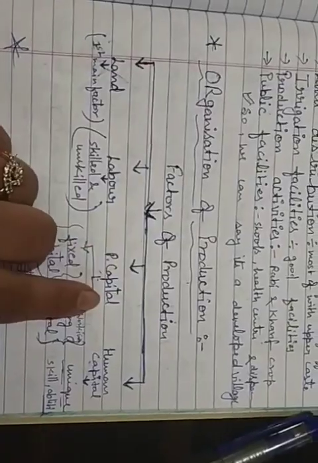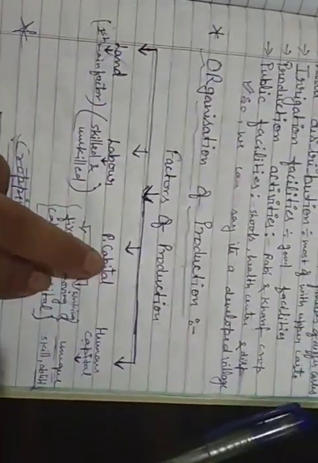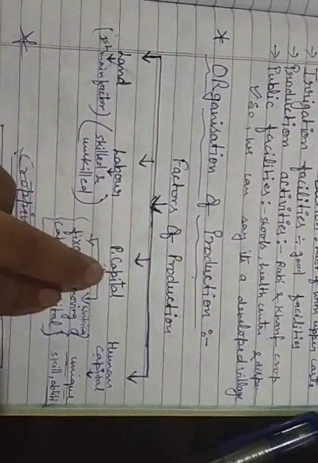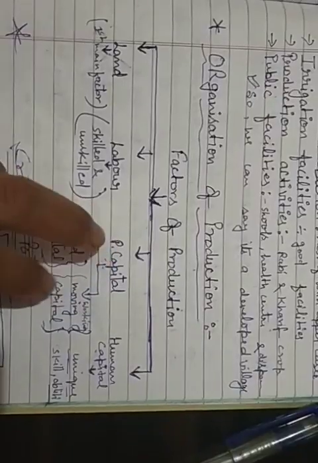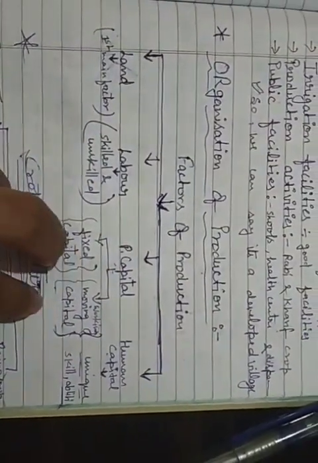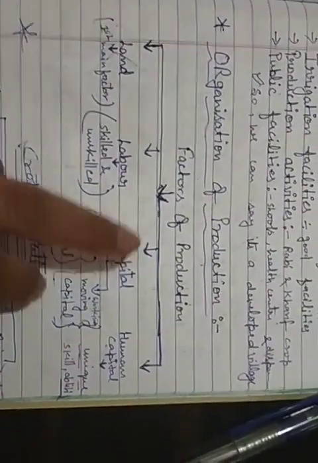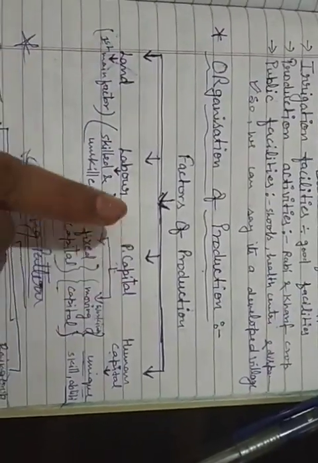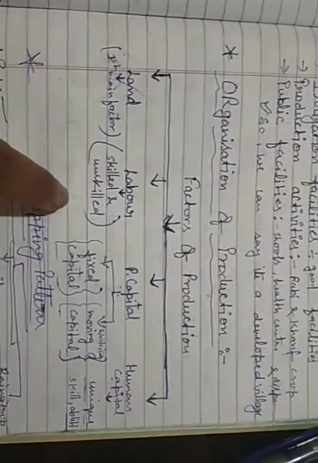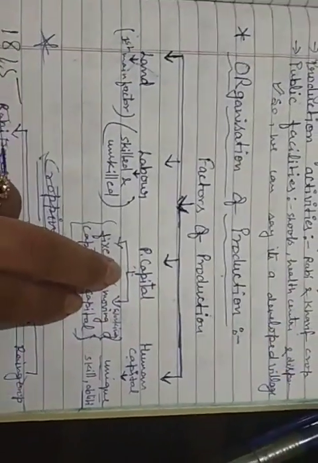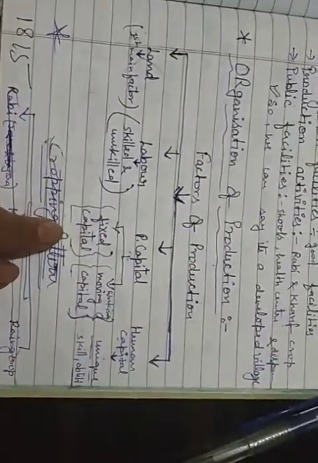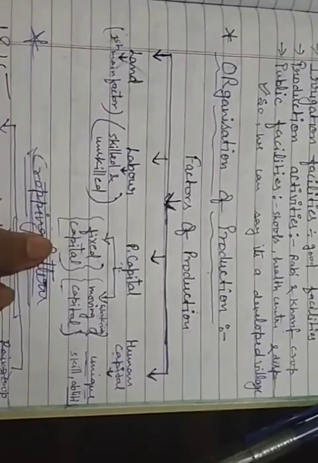Third is physical capital. So capital means money. Here what is the meaning of capital? Capital means money. So physical capital is also of course required, because without capital how could all that process be done. Okay, capital is required to purchase the land, capital is required to manage or to provide salary to the skilled and unskilled. So capital is required. Now this capital also we study under two classifications, fixed capital and moving capital.